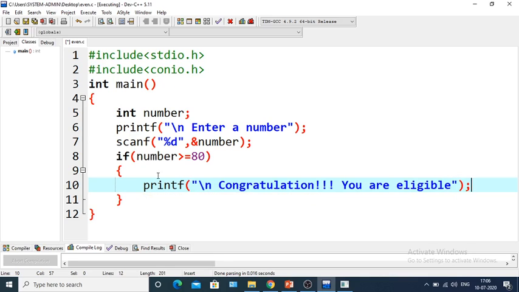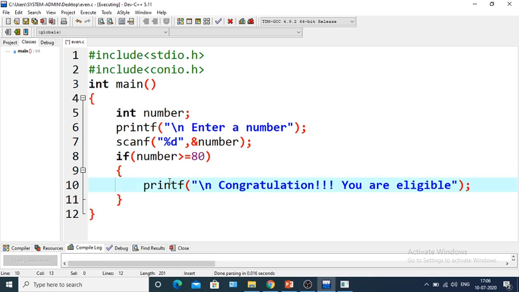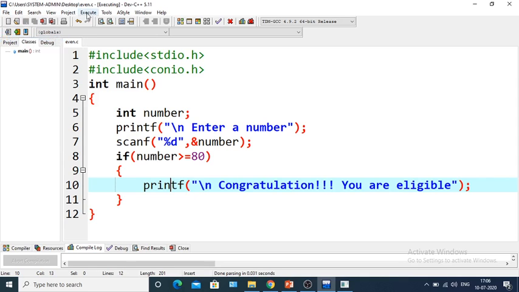So within the if there is a condition that is number greater than 80. If this condition is satisfied, then this printf will be executed. Otherwise, it will not be executed. Okay, so let's save the program first, and I am executing it. Compile and run.